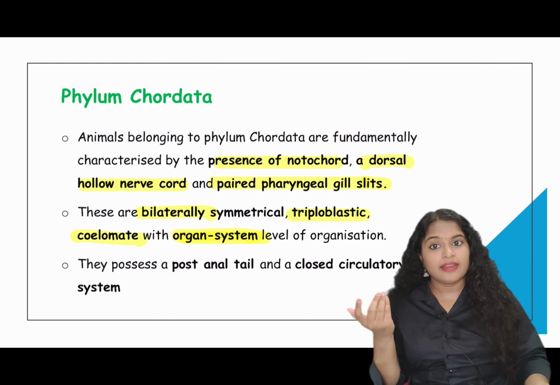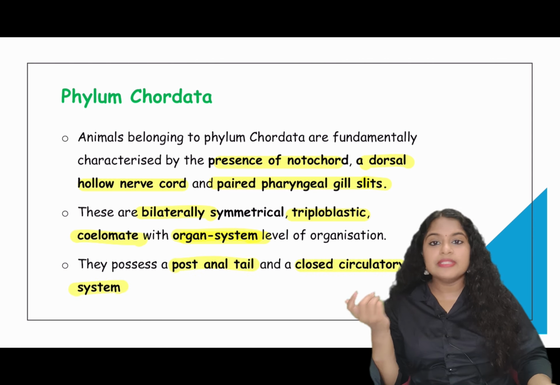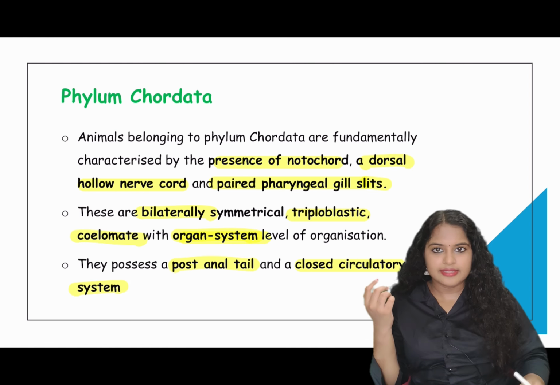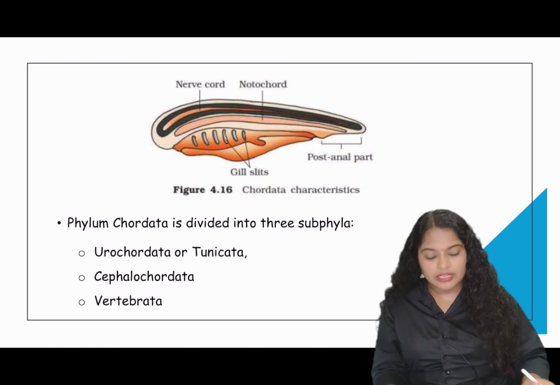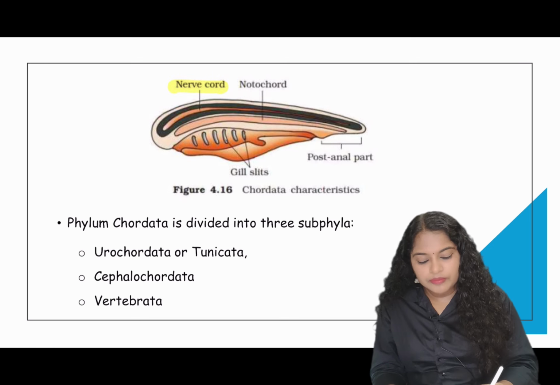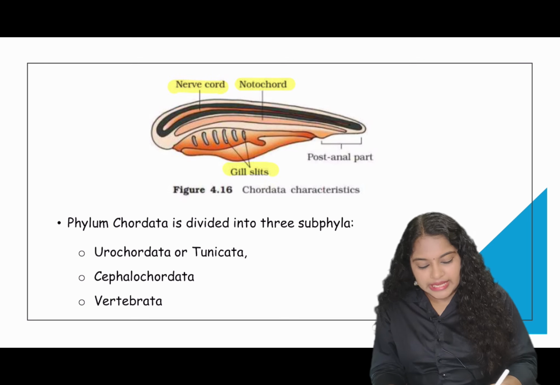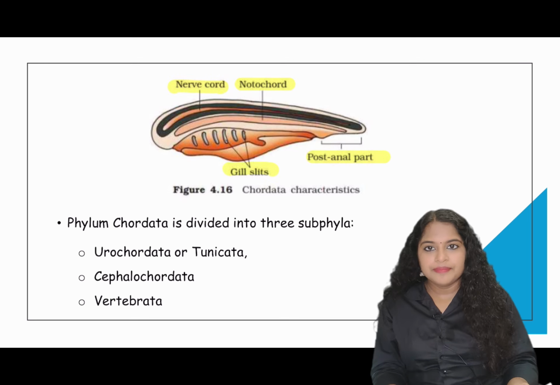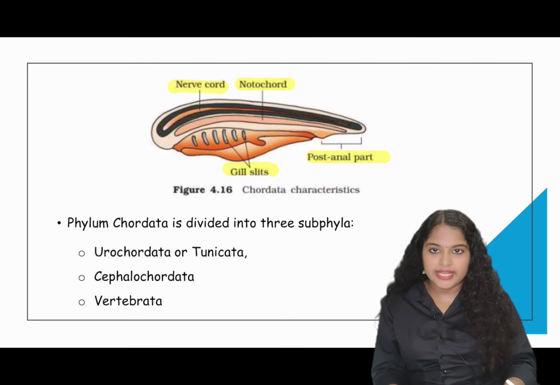They have some other characteristics also, like post-anal tail, and their circulatory system is a closed circulatory system. Now this is the structure of a chordate. They have a nerve cord, a notochord, gill slits, and post-anal tail. All these characters must be present, then only we can call that organism a chordate.